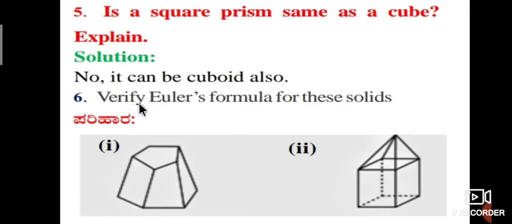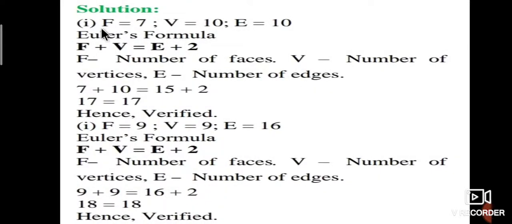Next, verify Euler's formula for these solids. The first solid is this one, and the second solid is this one. In the first solid, the faces are 7, the vertices are 10, and the edges are 10.